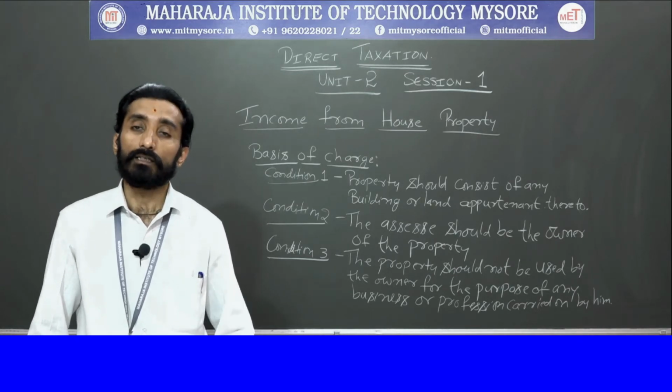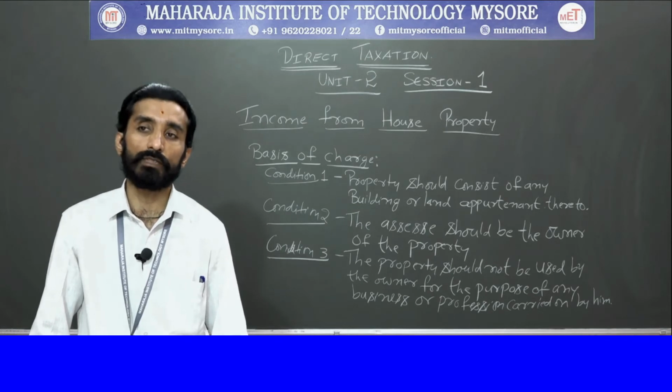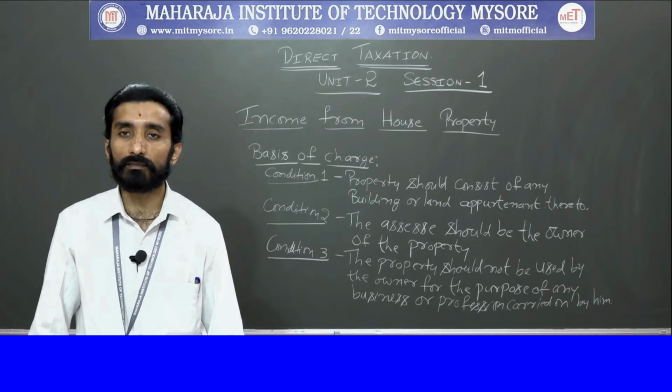Next is income from display of advertisements on the roof of a building.